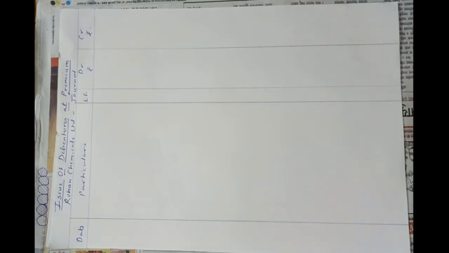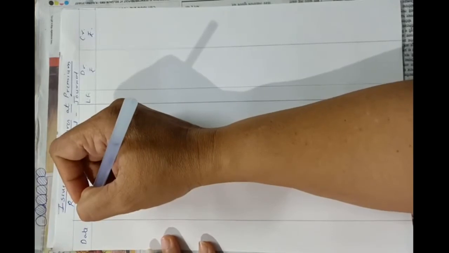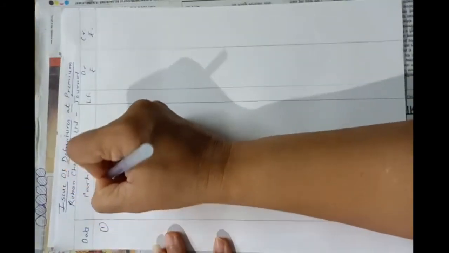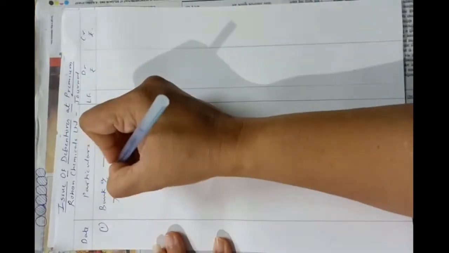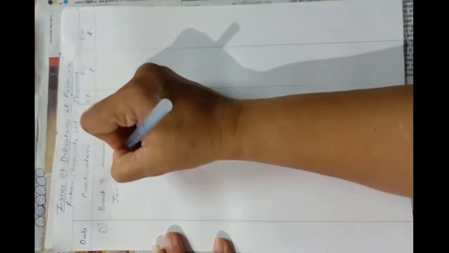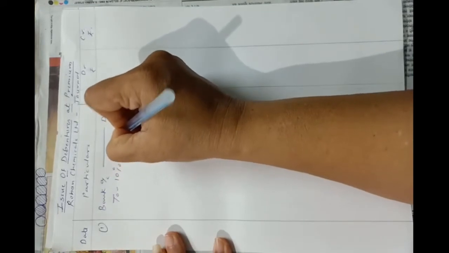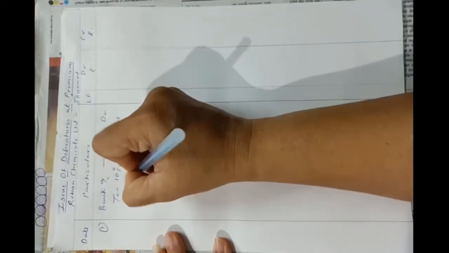Okay, so let's start now. So obviously first entry will be of application money received, and we all know the entry: bank account debit to 10% debenture application account.